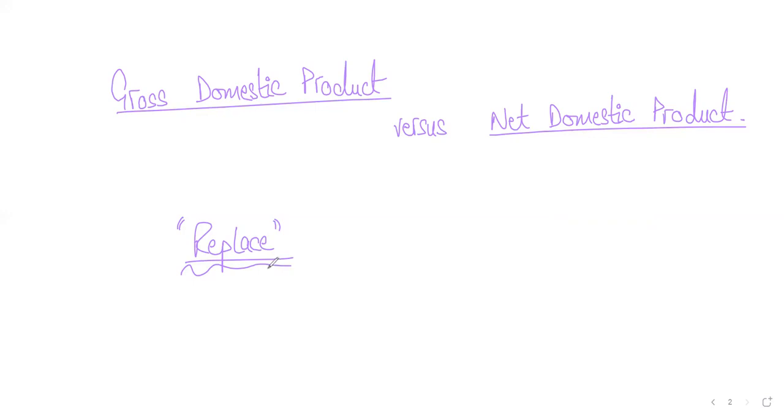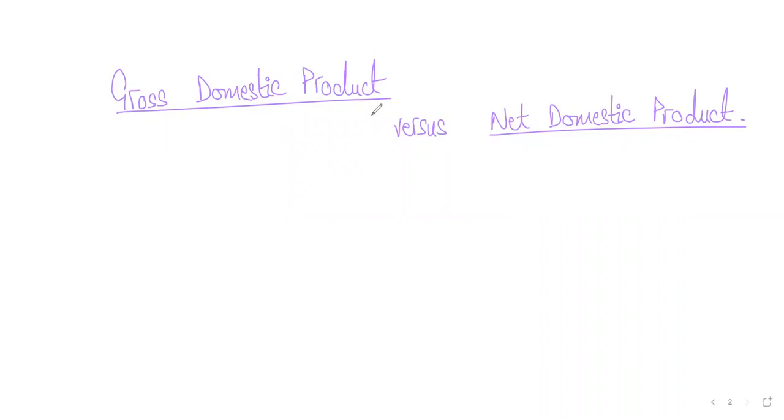So it's just like saying, if someone has an old car and they replace that with a new car, the new car would just be good enough for them to commute here and there, to take them to places where they want to go, right? But that's not increasing the cars in their household. That is just a new car replacing the old one that was not workable anymore. So you got rid of that and you bought a new one. Does it make sense? So similarly, for a country, any money that you have spent to replace older assets is not adding any value. That's not adding any benefit to the country, right?